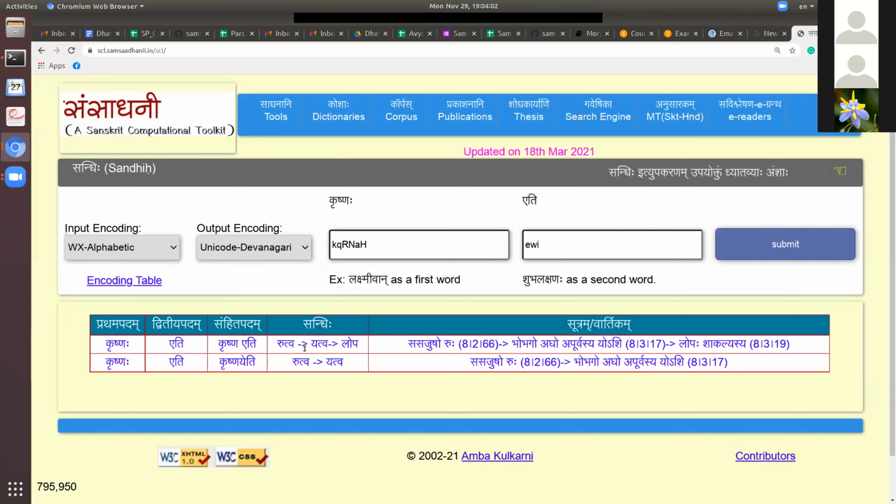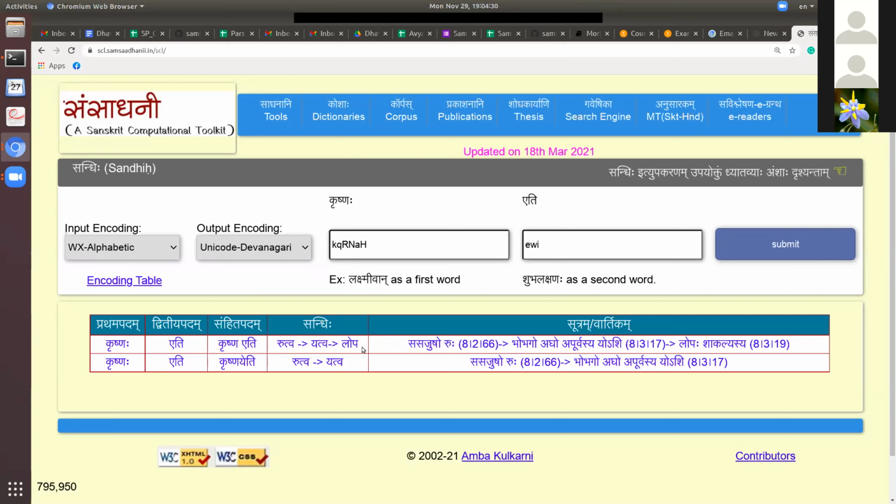Now, the other question you have asked is about the three things, Rutva, Yatva, and Lopa, which the machine is showing here, whereas Pawan had given only a single rule. Yes, correct. Again, I need Pawan's help for this. But let me tell you something else.